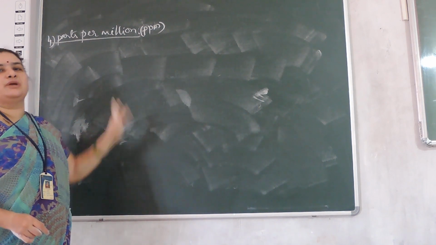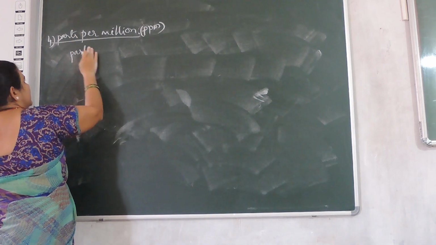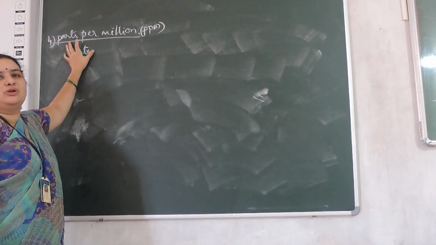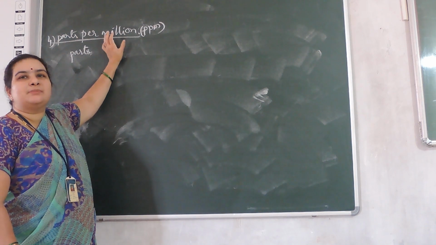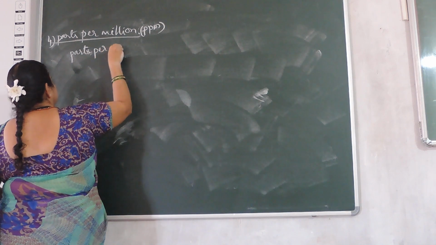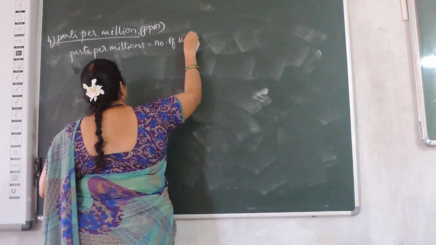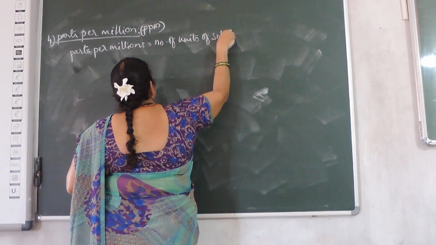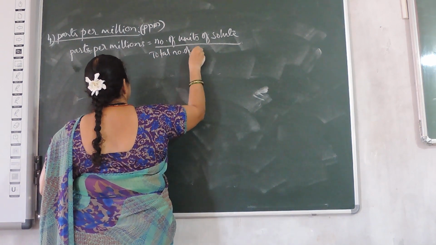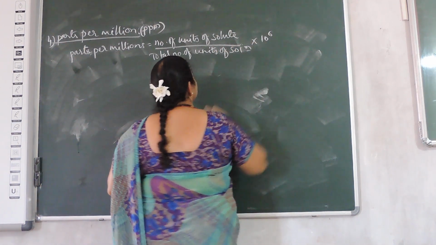The name itself indicates the number of parts of the solute in a million parts by mass of the solution. So parts per million is equal to number of units of solute divided by total number of units of solution, into 10 raised to 6.